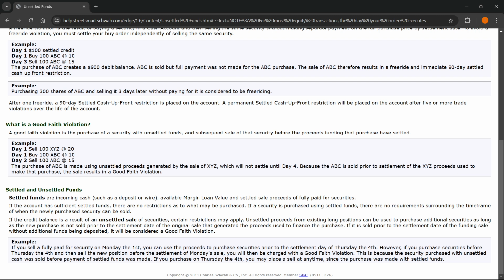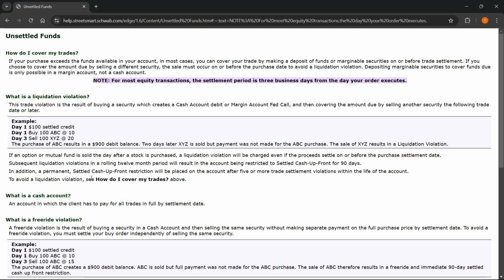However, over here it says if the credit balance is a result of an unsettled sale of securities, certain restrictions may apply. So of course, what you would like to have is settled funds, because that means you can use them freely, in simple language. And as I said, it takes 3 business days, usually most of the time, for your funds to become settled.